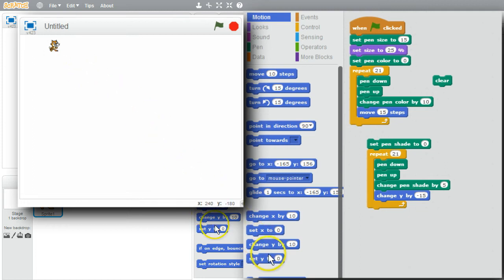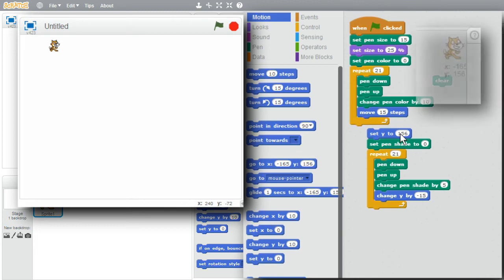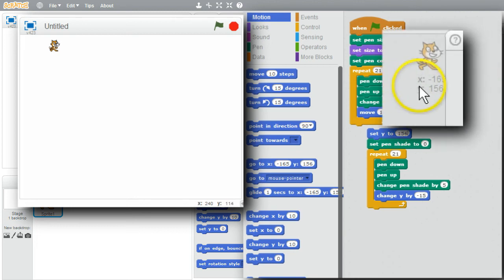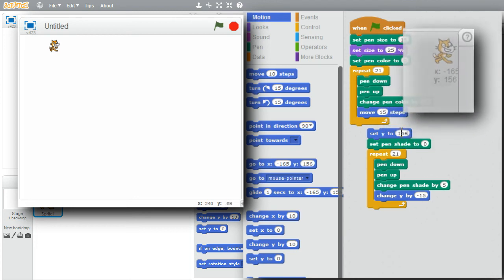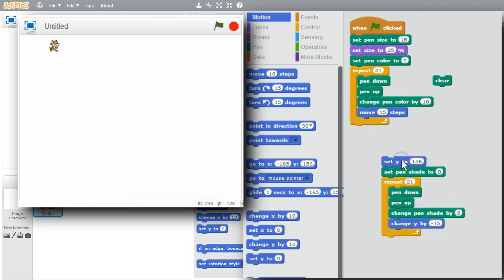I'll get set Y, add it to the top of the loop, and I'll set Y to 156, which is the cat's current location as it's shown over here. And now I can use this as an inner loop. The X value, which goes left to right, can be anywhere on the stage, but this will always start up at 156 and draw 21 shades down the stage. With the inner loop drawing the shades, I need the outer loop to change the pen color.